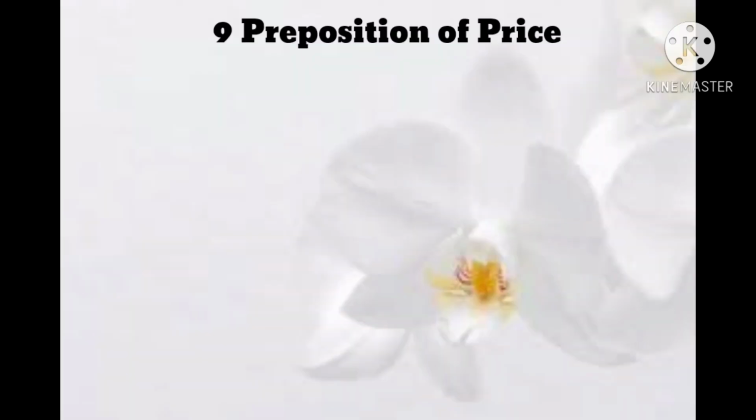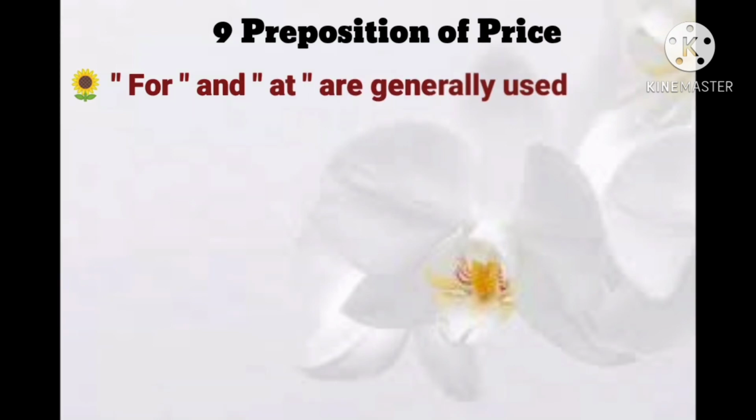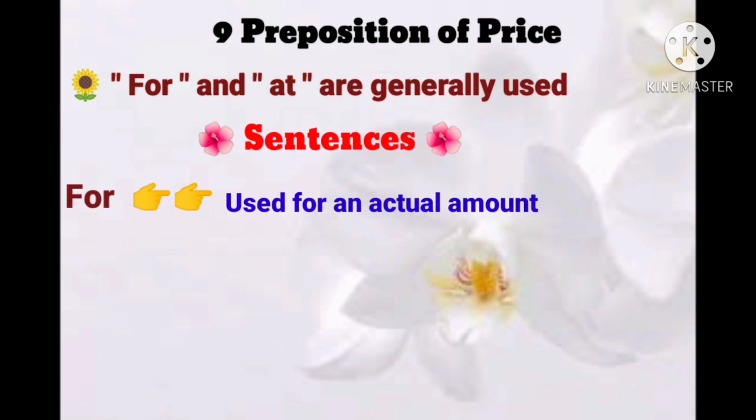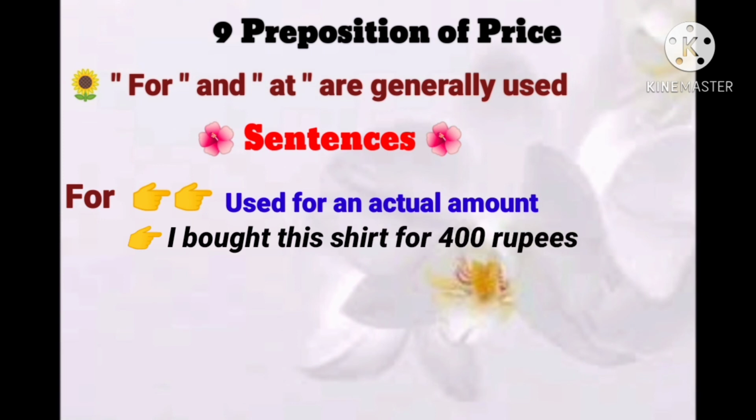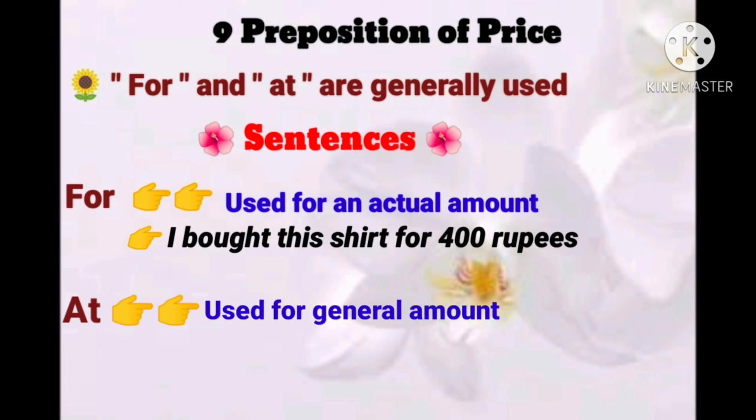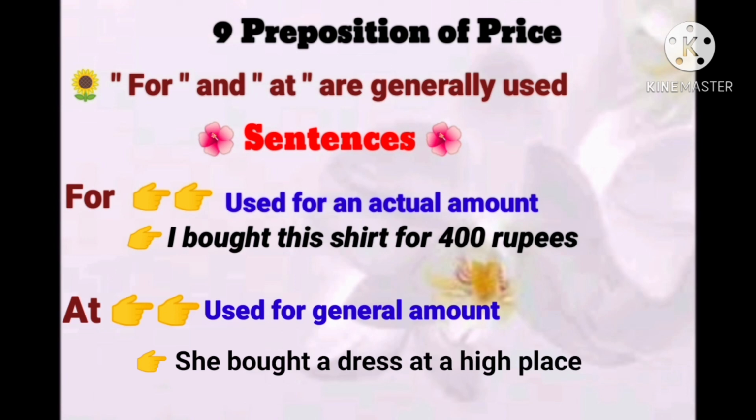Preposition of price, used to indicate price. For and at are generally used for this preposition. Sentences: For is used for an actual amount. I bought this shirt for 400 rupees. And at is used for a general amount. We can say that she bought a dress at a high price. So this is used for price.